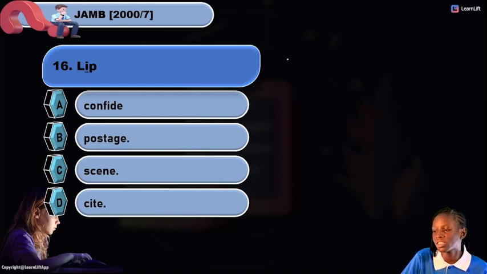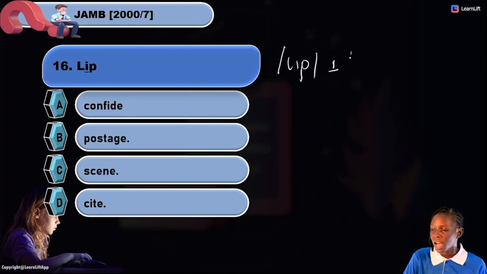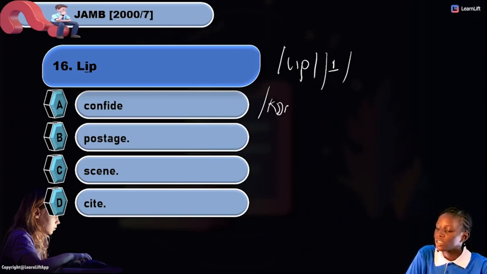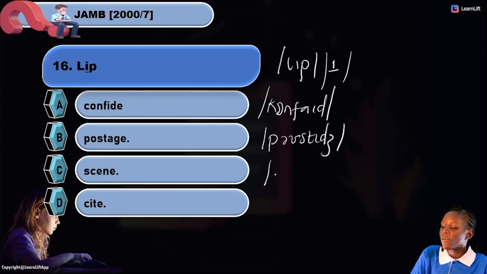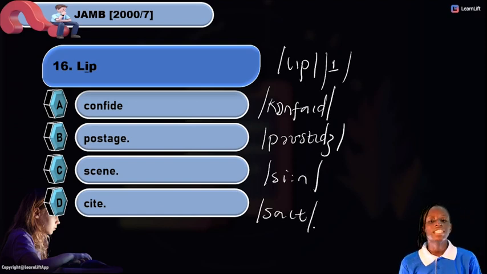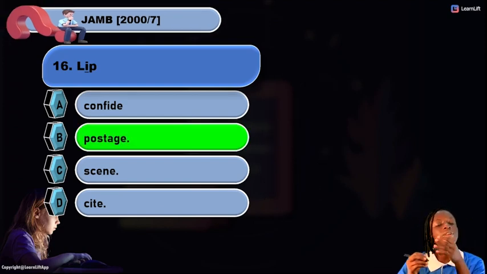Okay, our lip is transcribed as this, lip, having the short i as a given sound. And we have the words confide, post-it, seen and sight. Confide is transcribed as confide. We have post-it. We have seen. We have sight. Okay, so what is our answer? Our answer is definitely option B, because when I pronounce the word lip, ip, and I pronounce the word post-it, it, there's similarity in the two sounds.